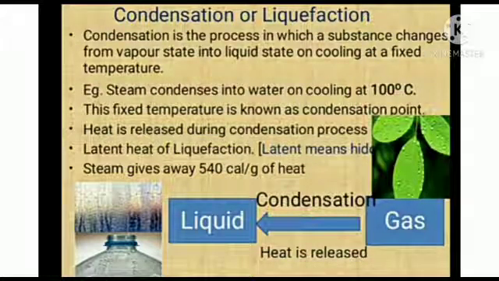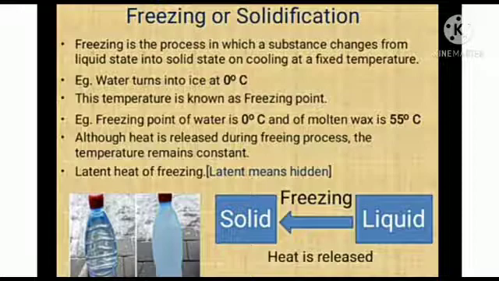Condensation is the process in which a substance changes from vapor state into liquid state on cooling at a fixed temperature. For example, steam condenses into water on cooling at 100 degree Celsius. This fixed temperature is known as condensation point, and heat is released during the condensation process, and it is called what? Latent heat of liquefaction. And that is why, I think all of you know, steam gives away 540 calorie per gram of heat. Now next process is your freezing or solidification.